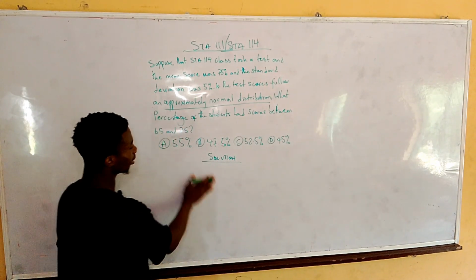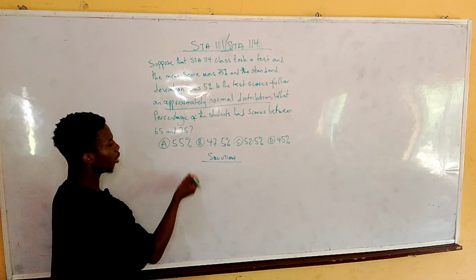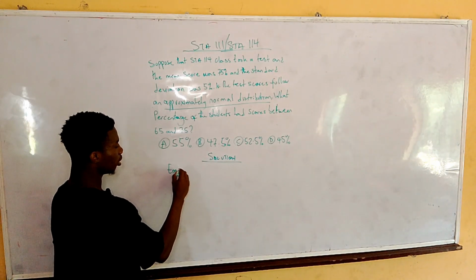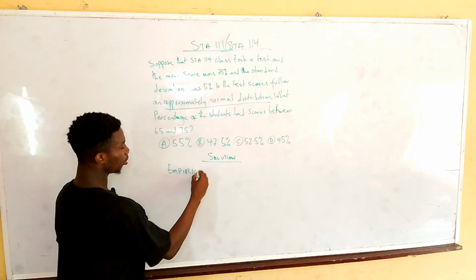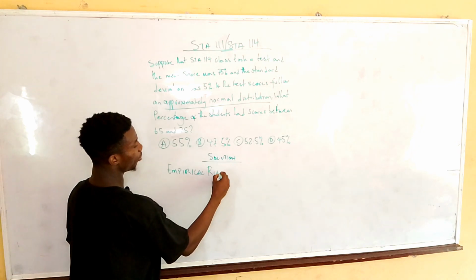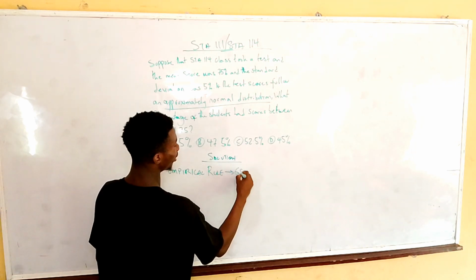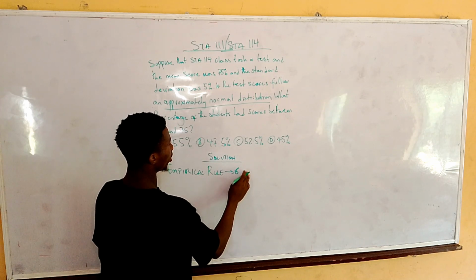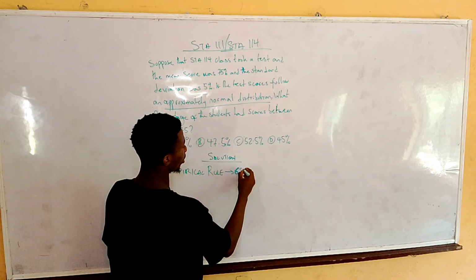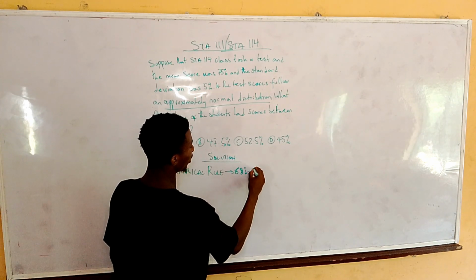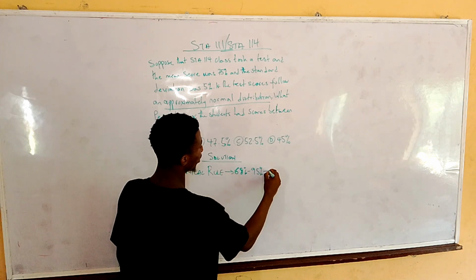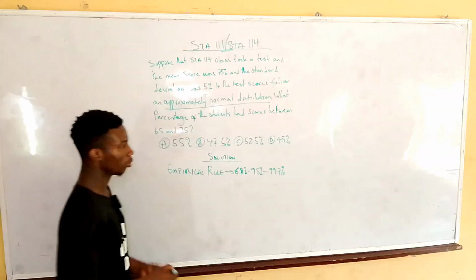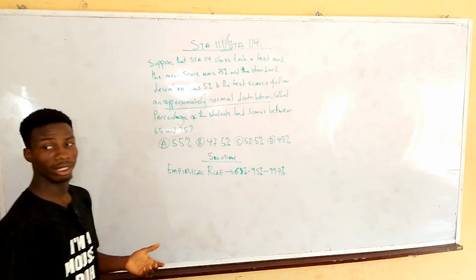Now, one thing you have to know is that this question was brought out from what we call the empirical rule, or the 68, 95, 99.7 rule. And what's this rule basically saying?